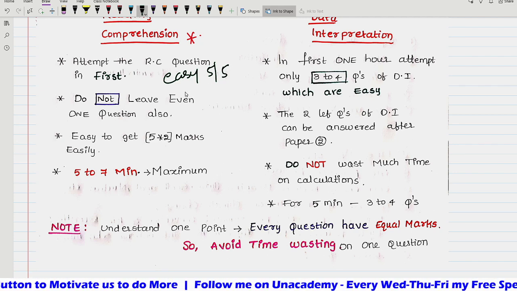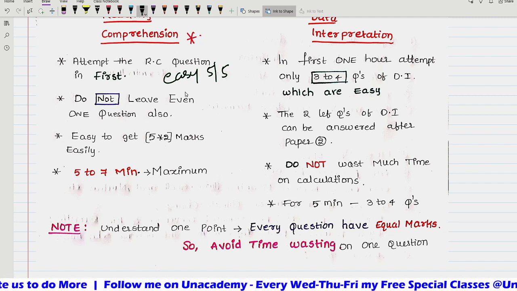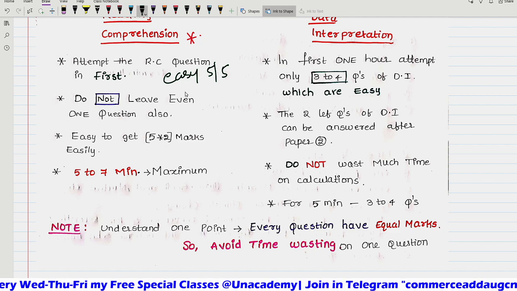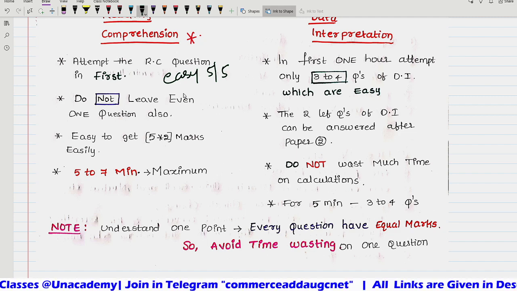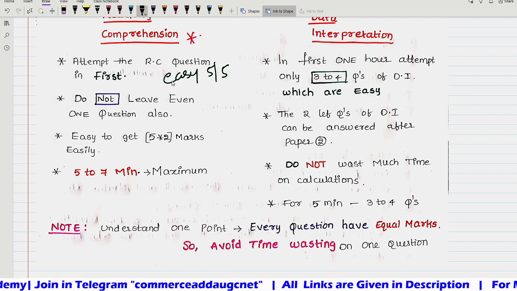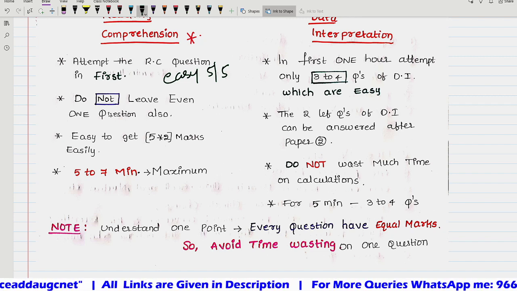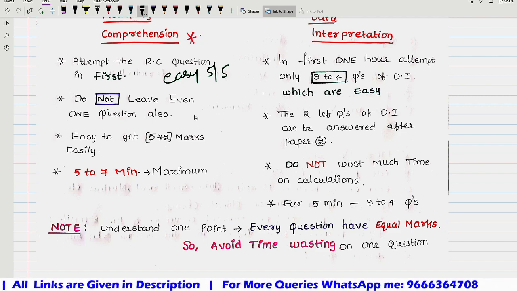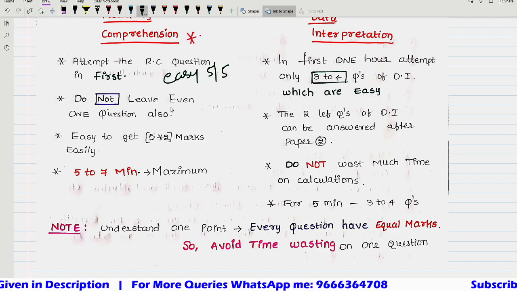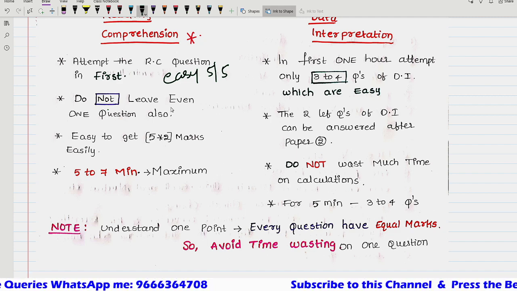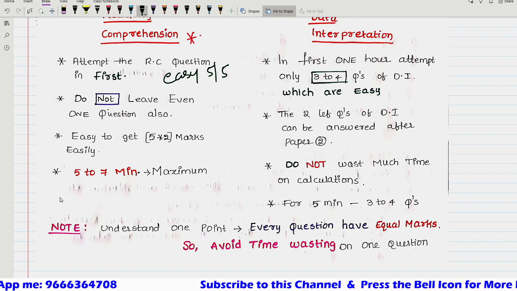We are leaving the easy areas and aiming only for the tough areas like mathematical reasoning, data interpretation, people and environment. You should recognize that every question has 2 marks, equal time and an equal chance of being correct. So do not leave even one question in reading comprehension. It is easy to get 5 into 2, that is 10 marks. Instead of 5 minutes, dedicate 7 or 8 minutes for the RC only. Nothing will happen.